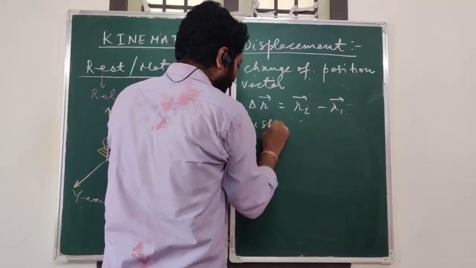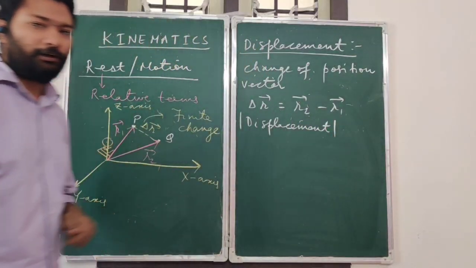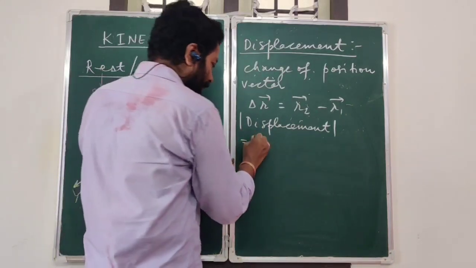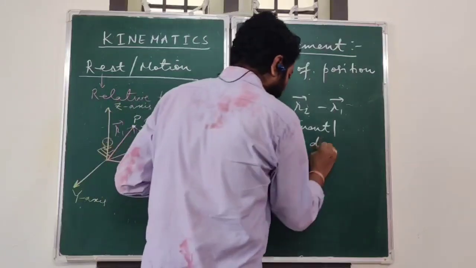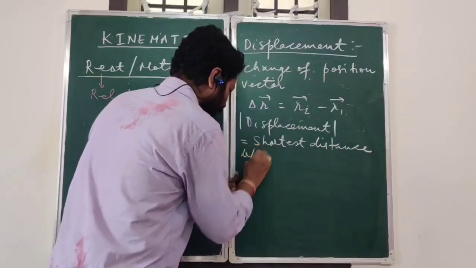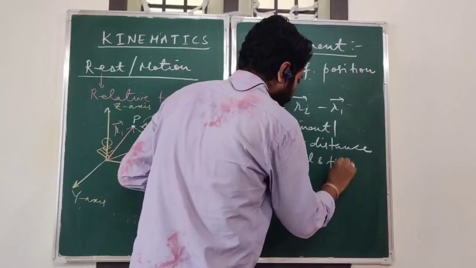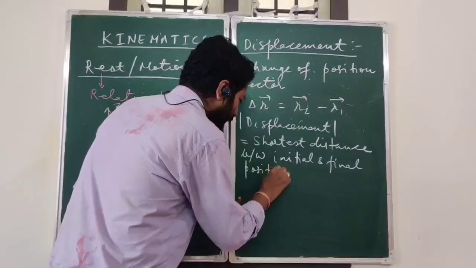displacement, how do we represent magnitude of displacement? By enclosing displacement within two parallel lines. And how do you define it? It will be the shortest distance between initial and final position.